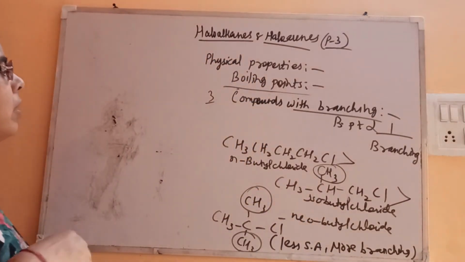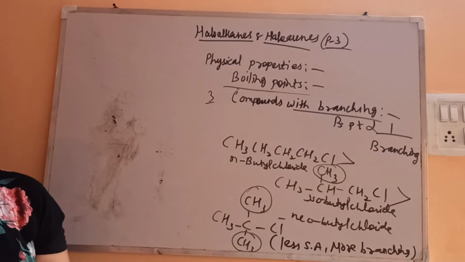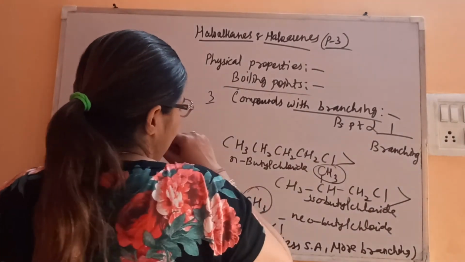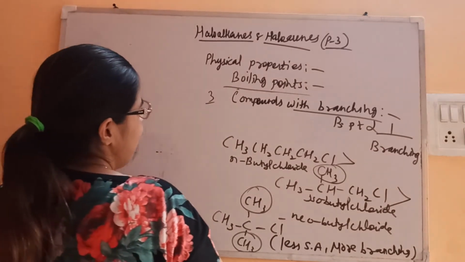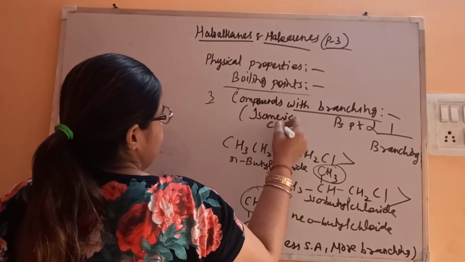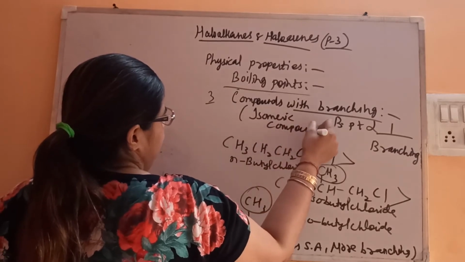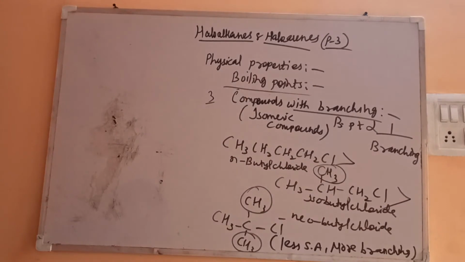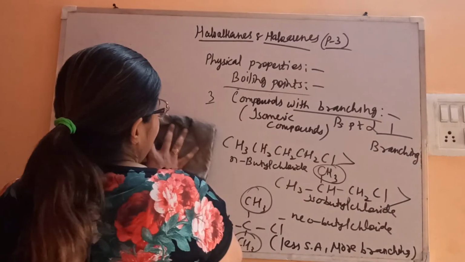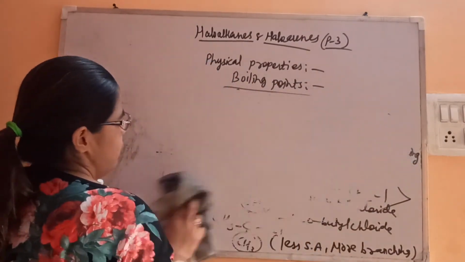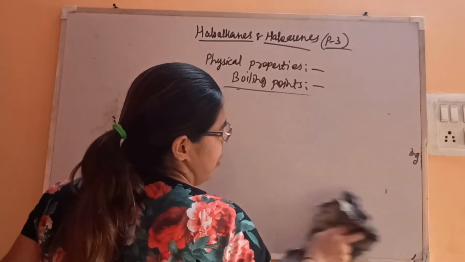Now let's see the next point. With branching we have seen, or you can say isomeric compounds. Fine. I think the last one is, one more we can see: if the number of halogens increases, then also the boiling point will be more.